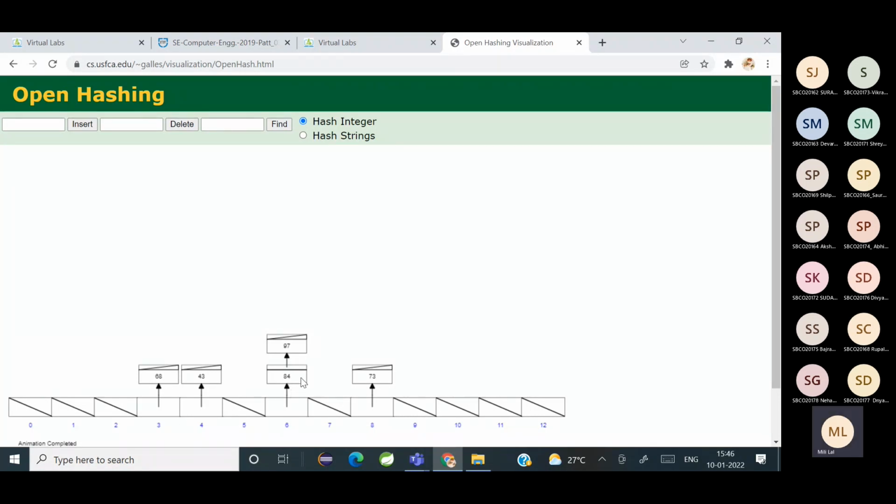Did you see? It got attached to the same node. It got chained over here. Did you all see it? Yes, ma'am. So that is like you have, you can say, an array of linked lists. Each array index contains a linked list.